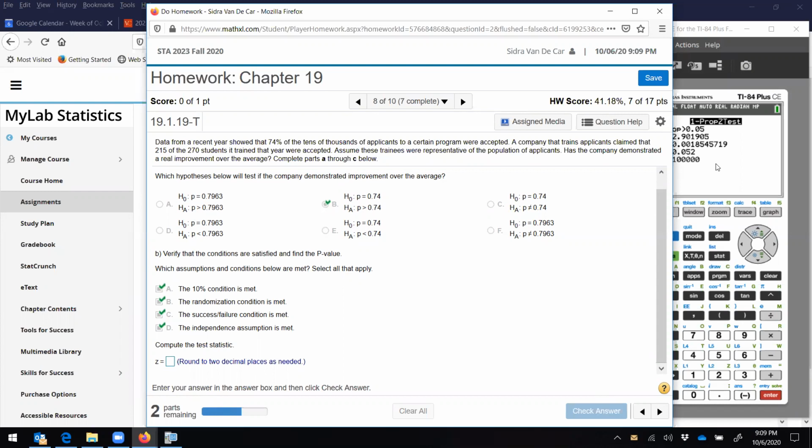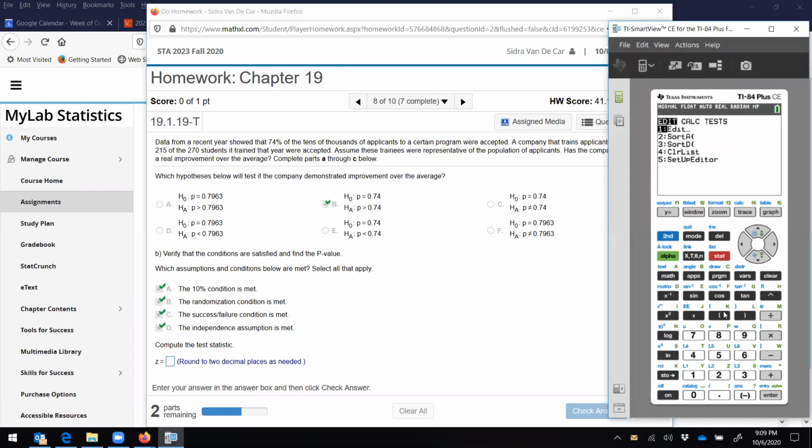Compute the test statistic. All right, let's do it. Stat tests 5. Our p is 0.74. We got 215 out of 270. And we wanted bigger than, so we're leaving it there. Calculate, and whoops, I screwed up. Let me get that back. Okay, there we go. So my z is 2.11.